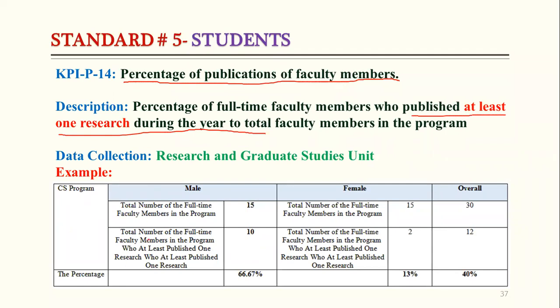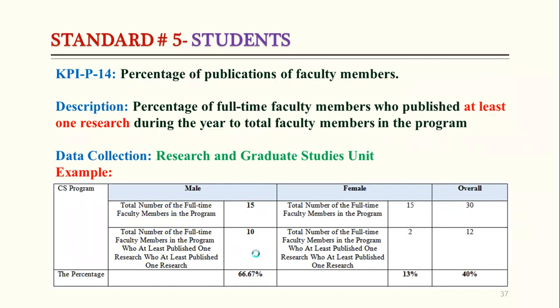So here is one example I have given: the total number of full-time faculty members in the program was 15, and the total number of full-time faculty members who have published at least one research paper in the year is 10. So the percentage we have calculated is 66.67% of people published a minimum of one paper in the last academic year. Similarly in female, we can see here 15 and only 2 published at least one paper, and this is 13%.